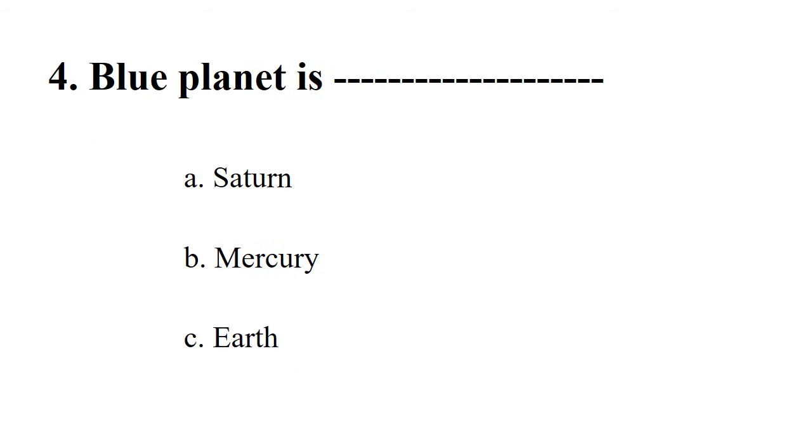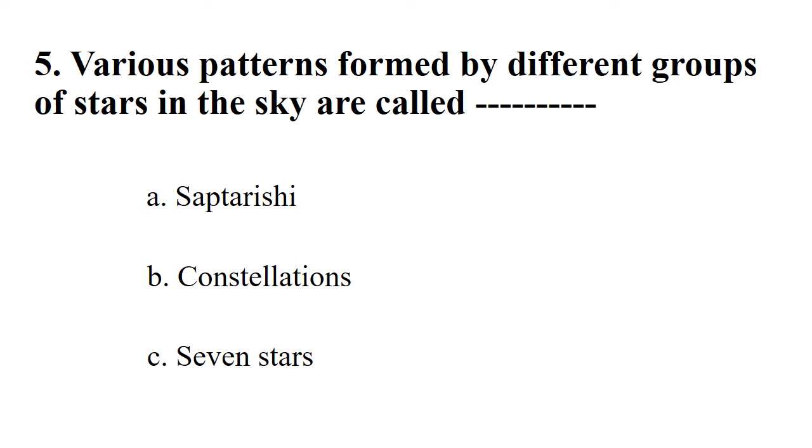Next. Blue planet is? Options: Saturn, Mercury, Earth. The right option is Earth. Next. Various patterns formed by different groups of stars in the sky are called? Options: Saptarishi, constellations, seven stars. The right option is constellations.